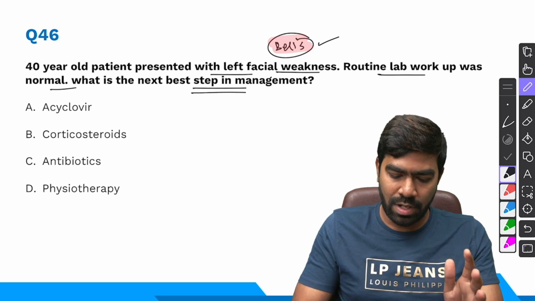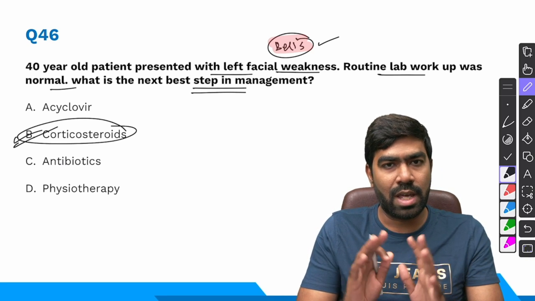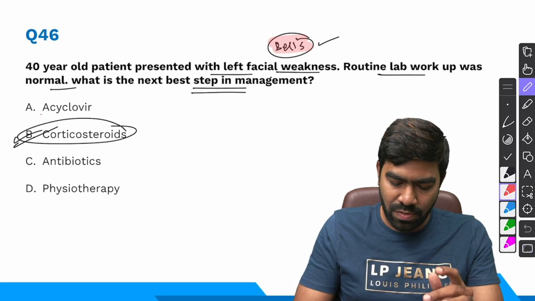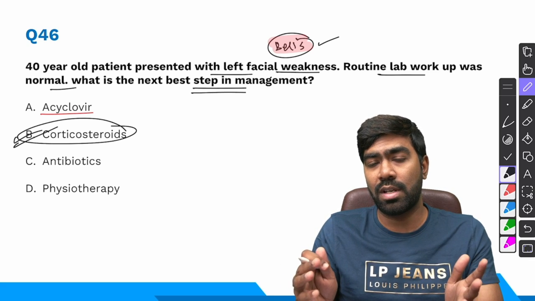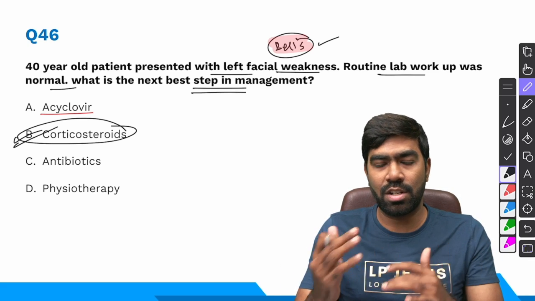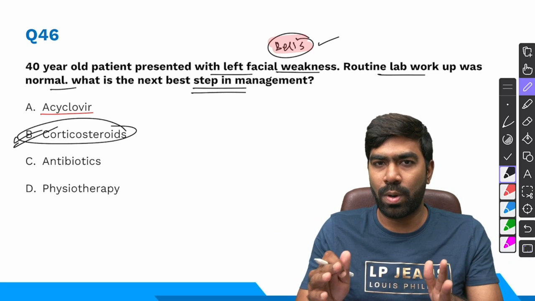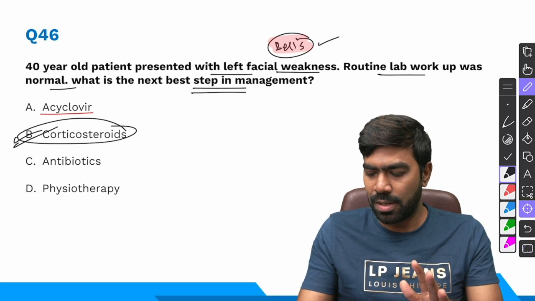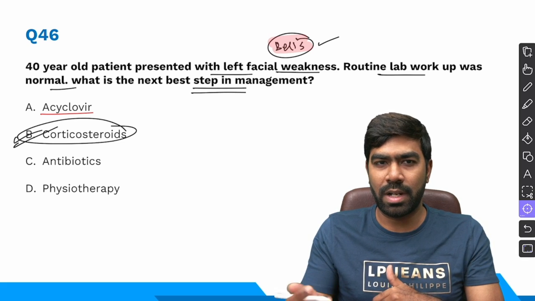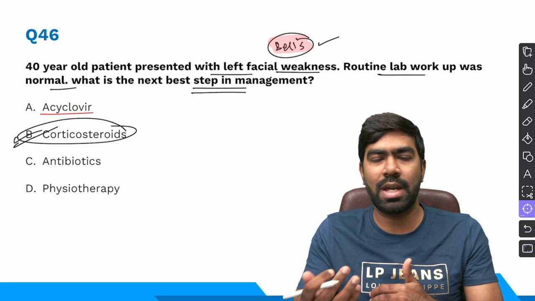So all patients will receive corticosteroids. That's the best therapy that you can use. In some patients, we use acyclovir, even though a lot of studies have said that acyclovir addition or valacyclovir addition is not going to improve the overall outcome. So it should be avoided. But in modern practice, according to the severity of Bell's palsy, we can probably add acyclovir maybe as an optional therapy.